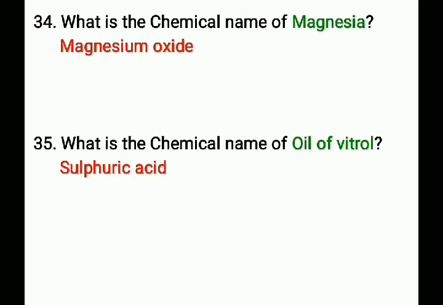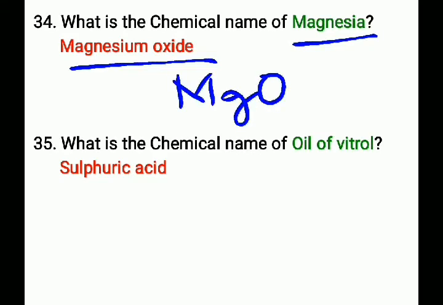Next question, what is the chemical name of magnesia? That is magnesium oxide and its chemical formula is MgO. The chemical name of magnesia is magnesium oxide and its chemical formula is MgO.